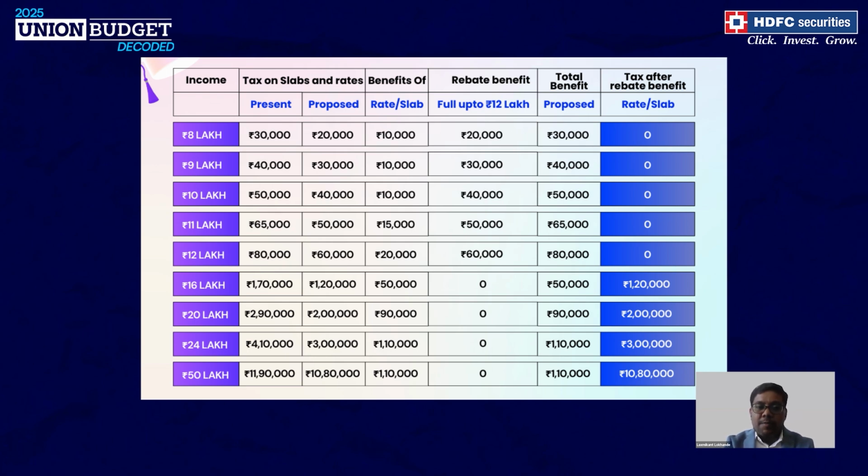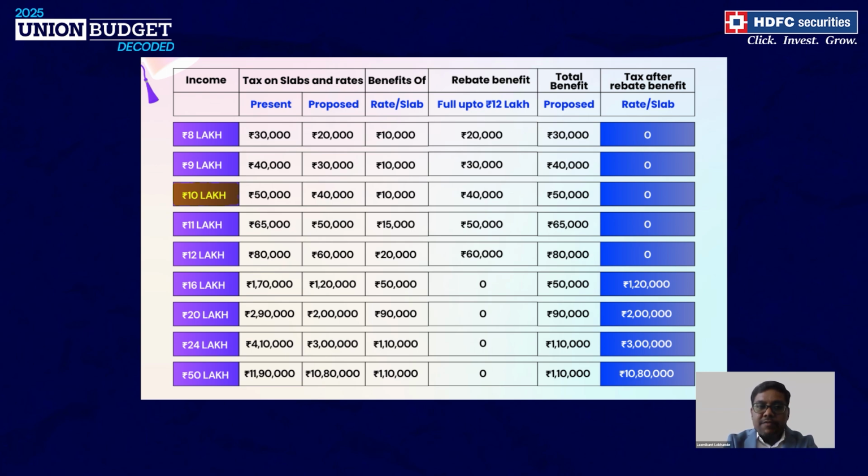So in this budget, or from the next financial year onward, any individual who is earning up to 12 lakh rupees annual income will not pay any tax, as against 7 lakh rupees earlier. For salaried individuals, there is a standard deduction of 75,000, which makes this annual income limit 12.75 lakh. And this change is primarily because of the tax rebate. Now let's go through these numbers in detail. If we look at an individual earning less than 12 lakh who has opted for the new regime, let's take an example of 10 lakh income.